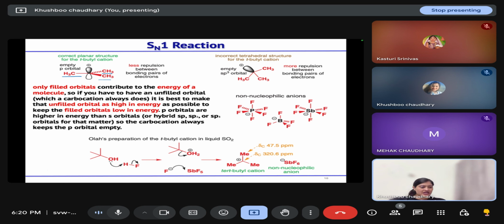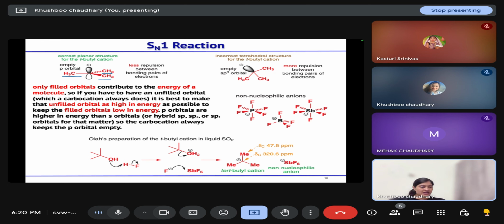But talking about its geometry, it should be planar, because in the planar geometry, your empty p orbital that is perpendicular to the plane in which all the three groups are attached to the carbon having positive charge, there is less repulsion between the bonding pair of electrons, and hence it is more stable. But if it takes sp3 hybridization, in that case there is more repulsion between the bonding electrons and hence it is not stable. So your carbocation acquires planar geometry but not tetrahedral geometry.